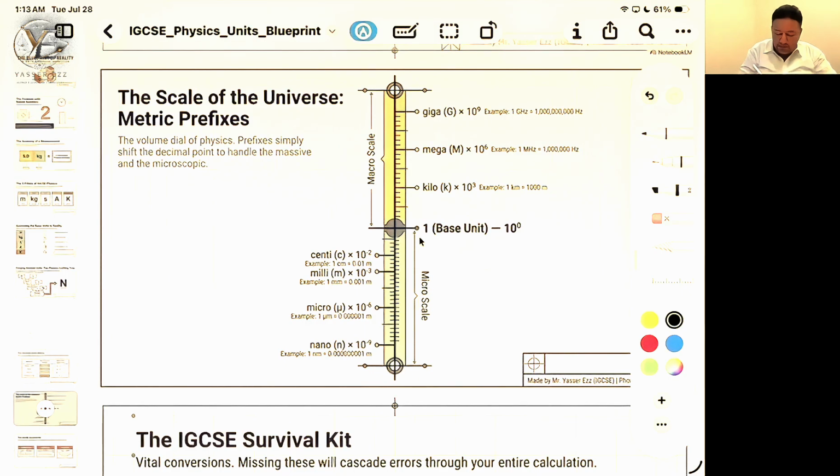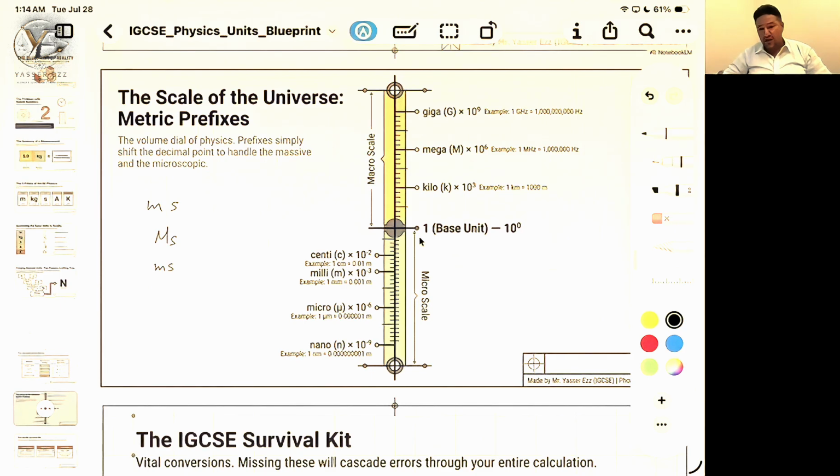If I wrote M, left a space, and wrote S, it would mean meter second. It is not millisecond. If I wrote MS without a space, it is still wrong, because capital M means mega. So there is a big difference between writing a letter in capital or small. Millisecond is actually small m beside small s. Milli is a prefix that means 10 to the power of -3, or 1/1000.